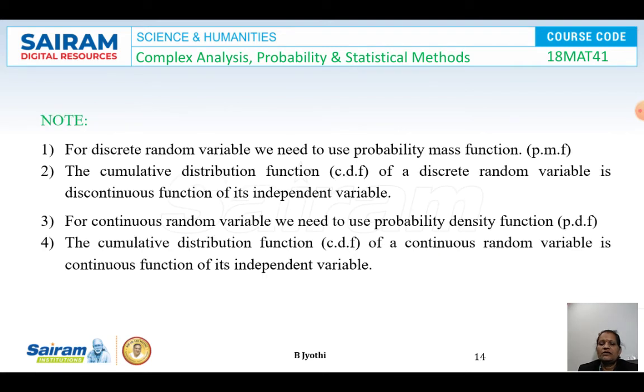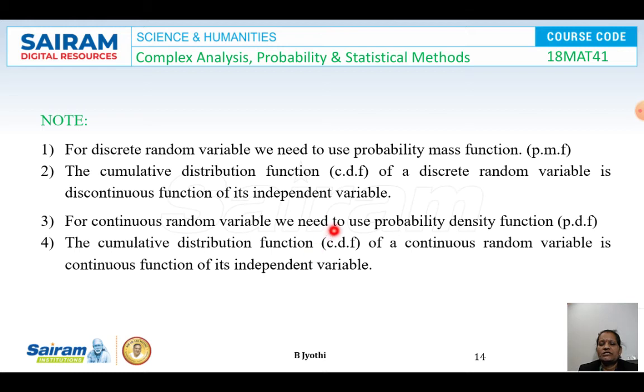Note, for a discrete random variable, we need to use the probability mass function. Second point, the cumulative distribution function, in short CDF, of a discrete random variable is a discontinuous function of its independent variable. Third point, for a continuous random variable, we need to use the probability density function.